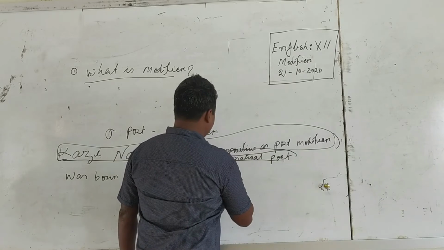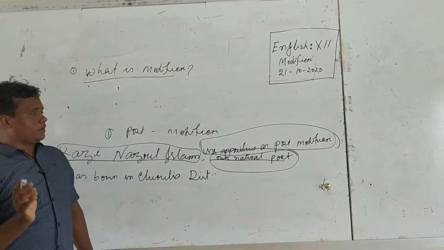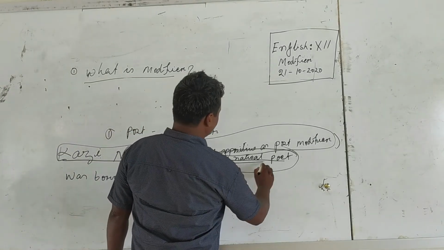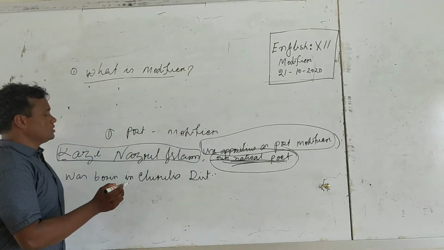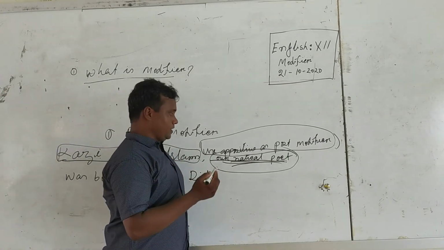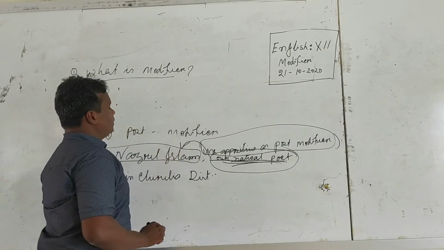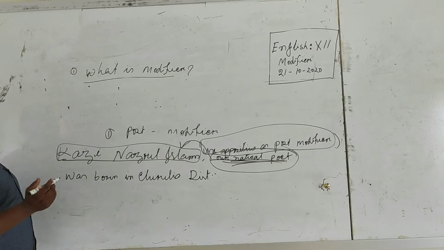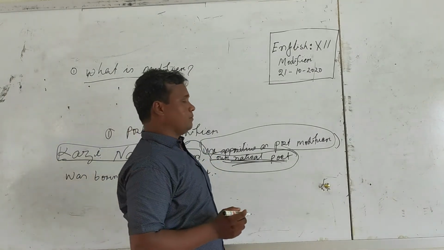These words, as we said earlier, a modifier is a word or group of words. Here it is a group of words. These groups of words sit after the noun, and sitting here they give more information about Qazi Nazrul Islam. If we ask any person who is Qazi Nazrul Islam, we can say our national poet Qazi Nazrul Islam.